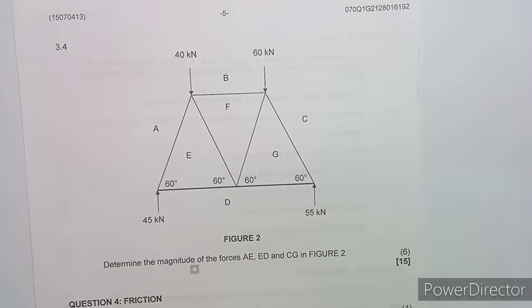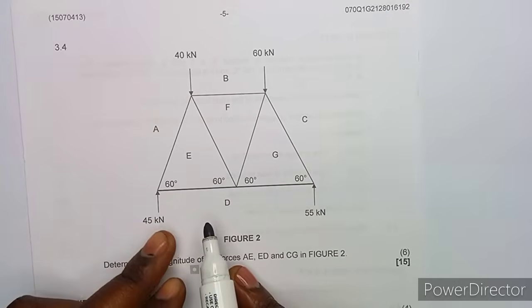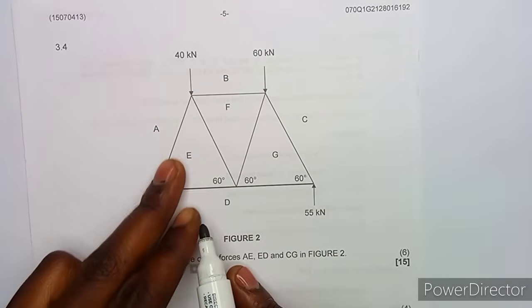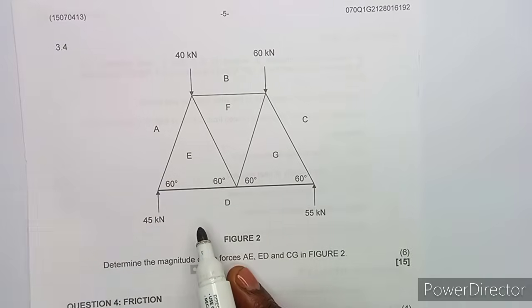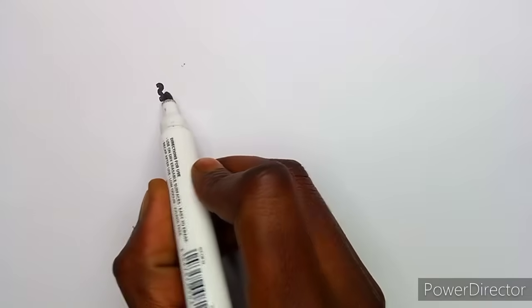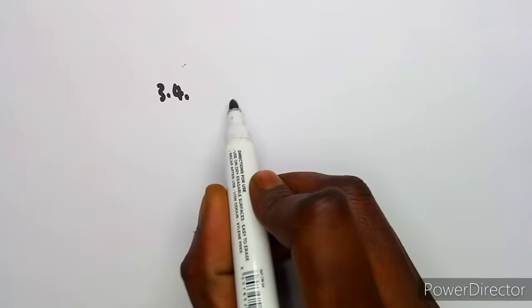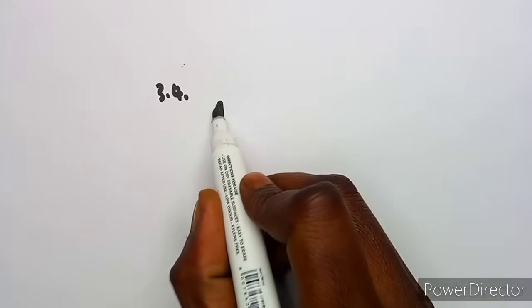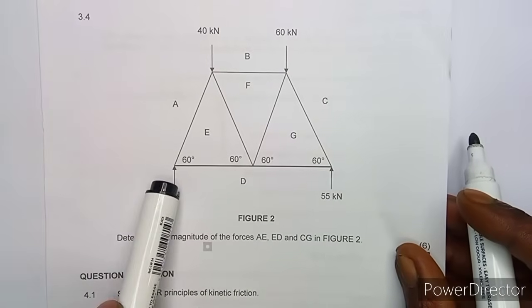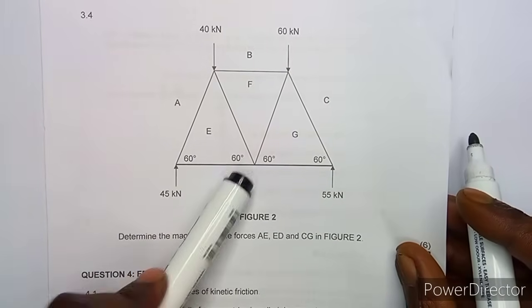Okay, so remember, let's say we are working with AE. We are going to take this upward force here on AE. We are going to work with upward forces. So I'm just going to put it this way. This is 3.4. All right. So for AE, I'm going to take these upward forces, just this branch only, 45, and this branch only.